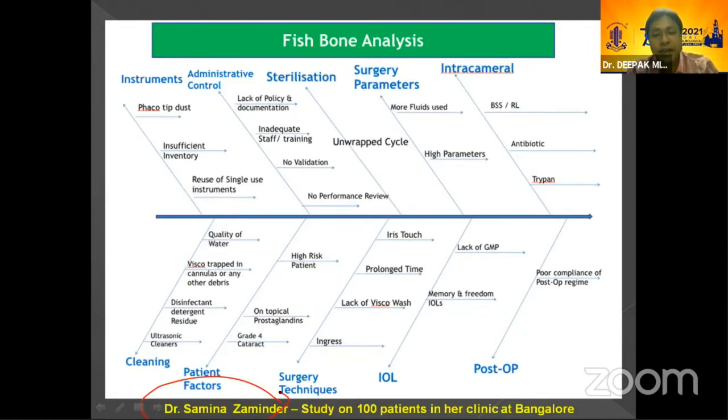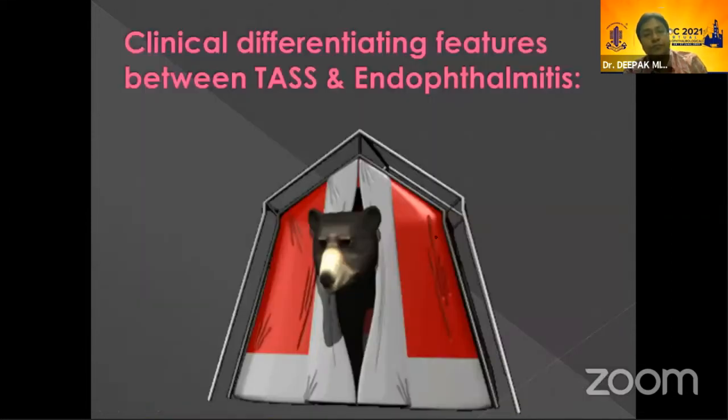Even a mistake in any of these steps can lead to poor compliance and post-operative inflammation, either TASS or endophthalmitis. So it is very important that not only the solutions or things, we have to look into each and every point of the cataract surgery. Even the surgical technique is also important in it. Whether you have washed the visco or not, what is the iris touch, everything.